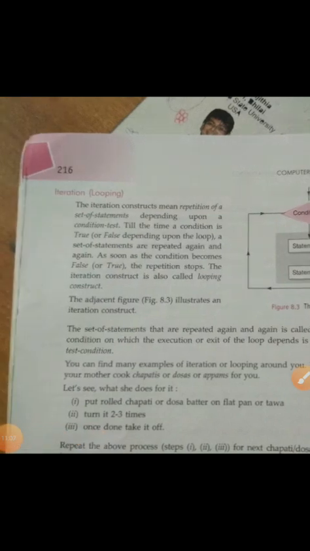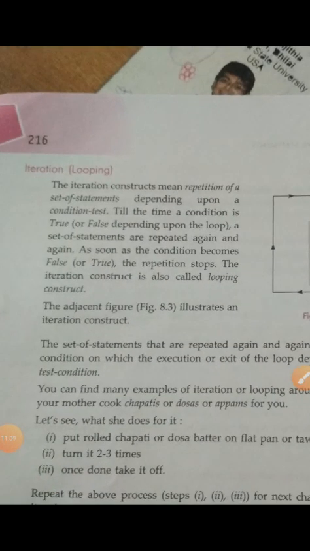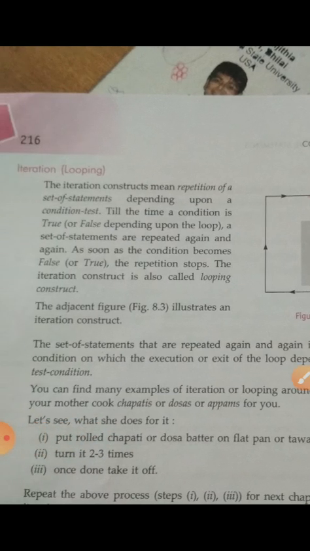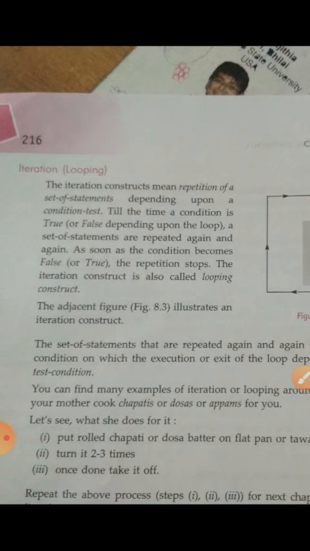Now the next is the looping statement. If we want to execute the same statement again and again, in that case we use looping or iterative statements. Iterative construct means repeating a set of statements depending on the condition test.